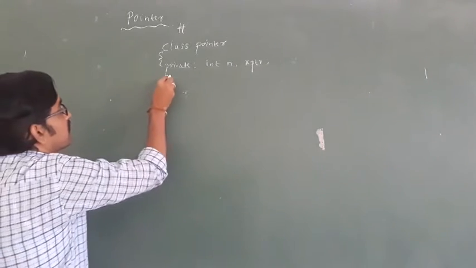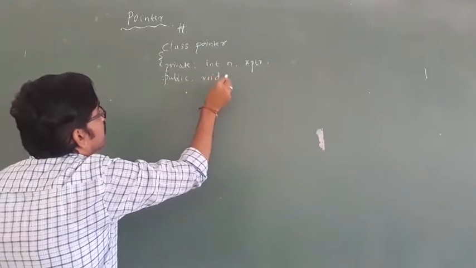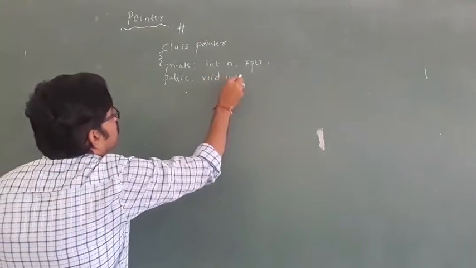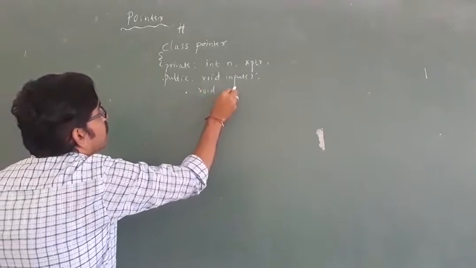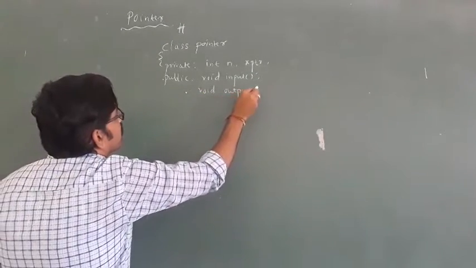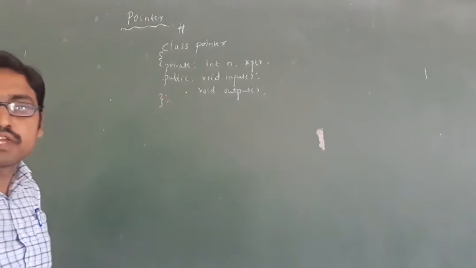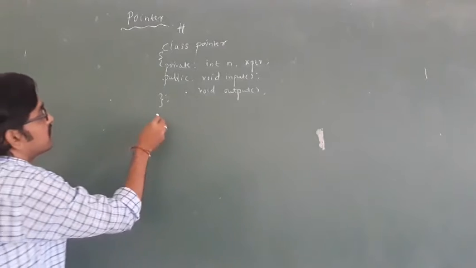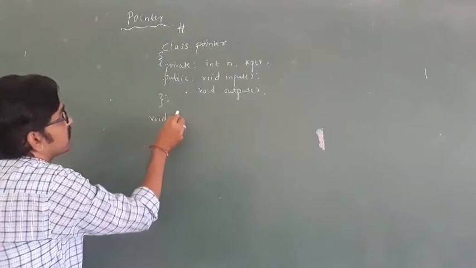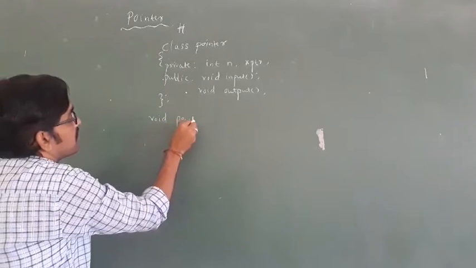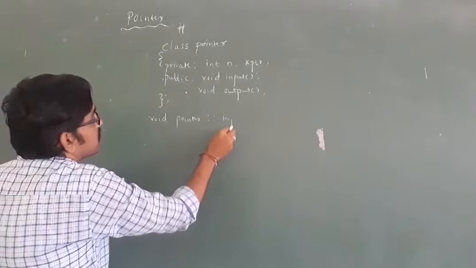Then public: void input, void output, then close the bracket. Now I am writing void first to pointer outside the class, so you have to use the scope resolution operator, input.